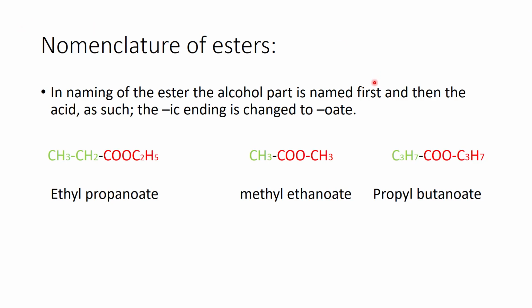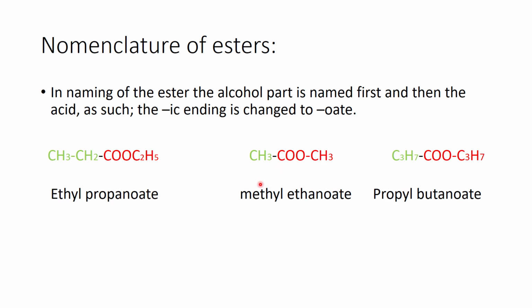Here we will be discussing the IUPAC way of naming the esters. As I said previously, an ester is made up of the reaction of an alcohol and a carboxylic acid. So how are you going to name it? First, you take the alcoholic part. The green ones come from the alcohol. Here I have 2 carbon atoms, C2, and 5 hydrogens, so I'll call it ethyl. This red one is the carboxylic acid part. There are 3 carbons, so just write propane, and then do not write the "oic acid" part of the carboxylic acid. Replace it with "oate": ethyl propanoate.